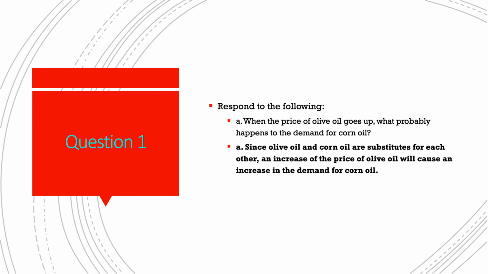Parts A and B of question 1 dwell on the subject of substitutes, where product A can be substituted for product B, and product B can be substituted for product A. Part A asks, when the price of olive oil goes up, what will happen to the demand of corn oil? Since they're substitutes, the demand of corn oil will increase as the price of olive oil increases.